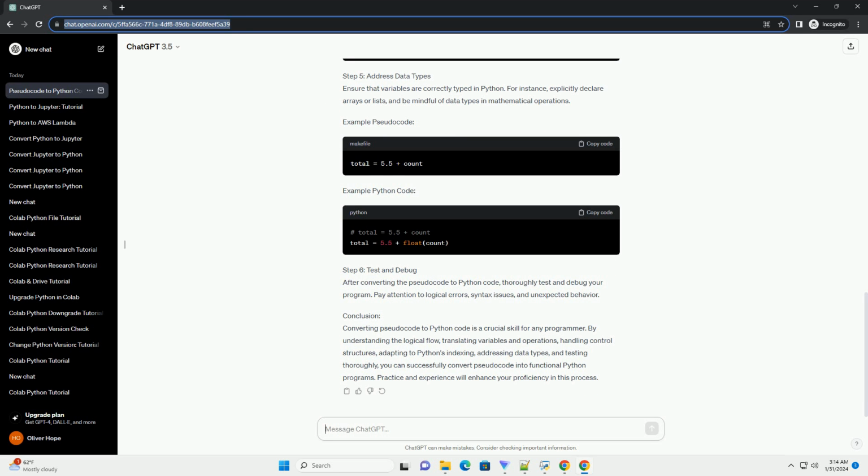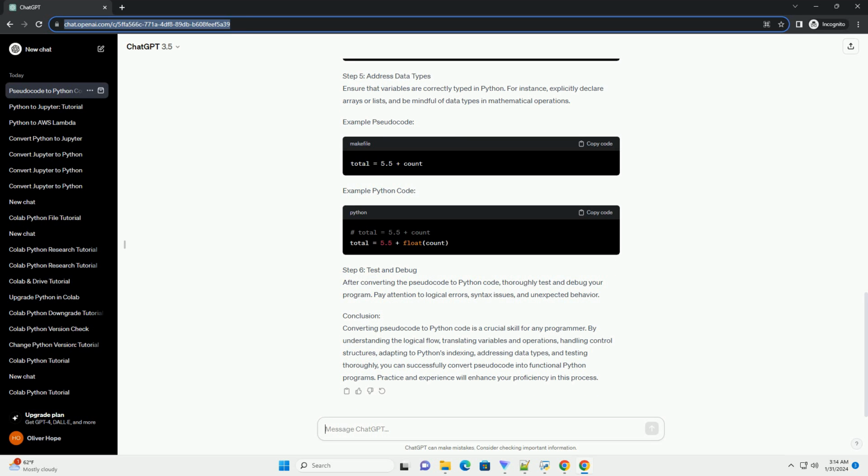Step 4. Adapt to Python's indexing. If your pseudocode involves array or list manipulation, be aware of Python's zero-based indexing. Adjust index references accordingly. Example pseudocode. Example Python code. Step 5.